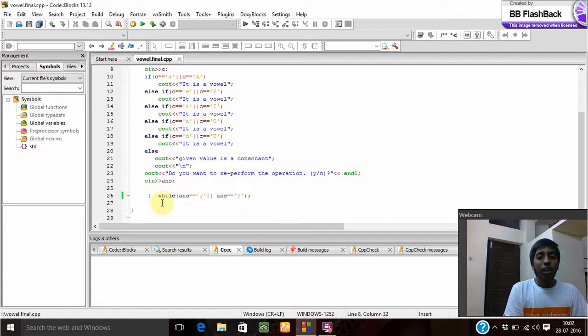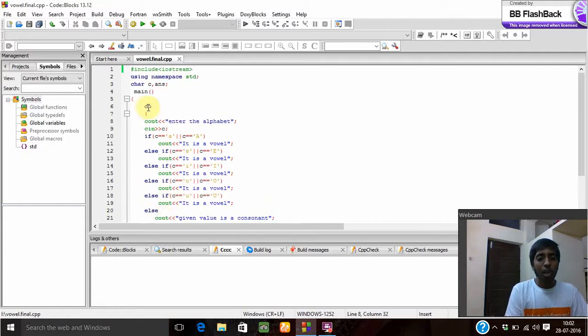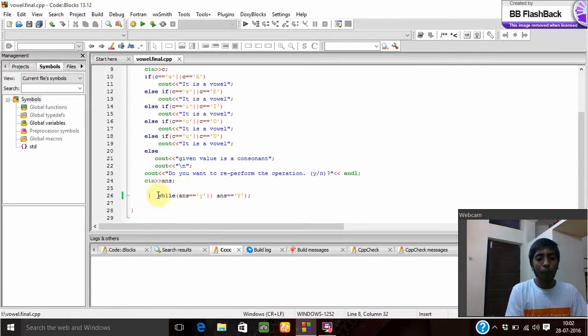Here I have used a do while loop, because with a do while loop it will ask the user whether to perform the operation again or not. If the user presses y, the operation will be continued. If the user presses n, the program will be terminated.